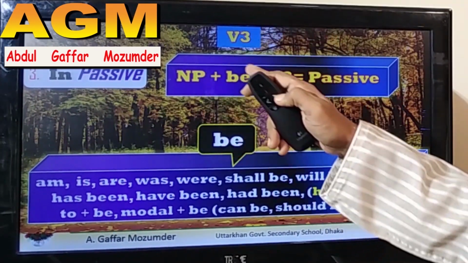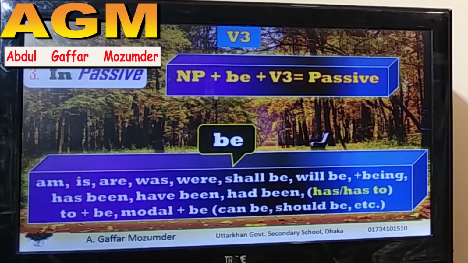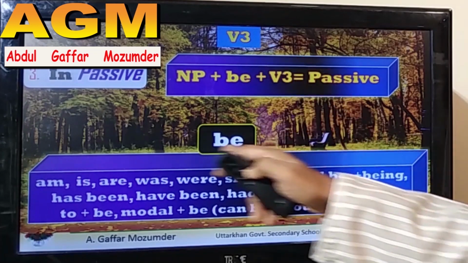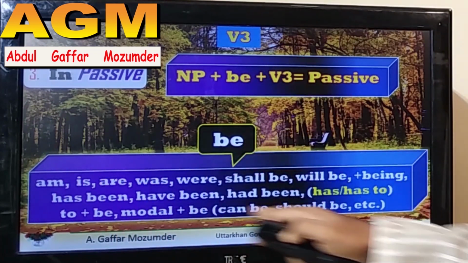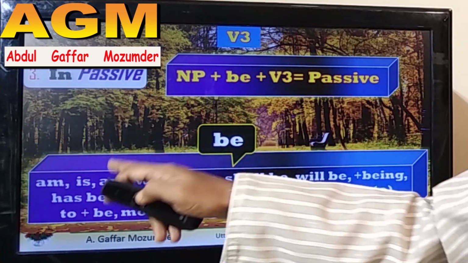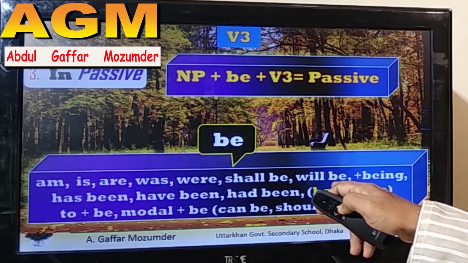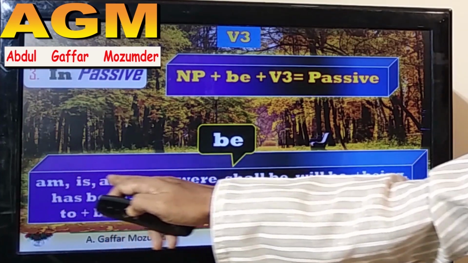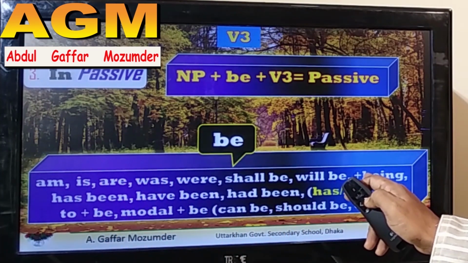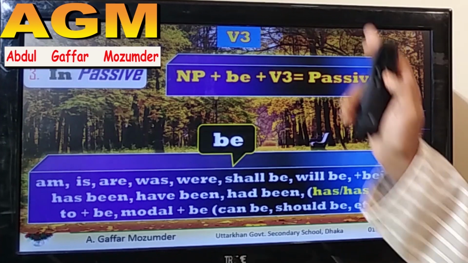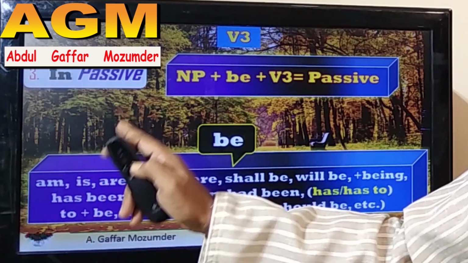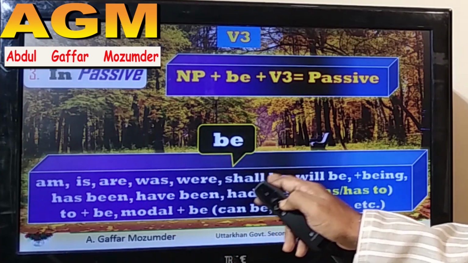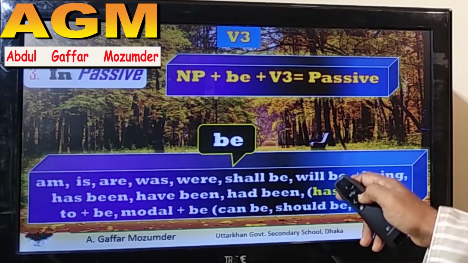NP means noun pronoun. Previously I discussed it. B, what does it mean? B will include these words: am, is, are, was, were, shall be, will be, plus being. Plus being means after all these words a being will be added, just like am being, is being, are being, was being, were being, shall be being, will be being.